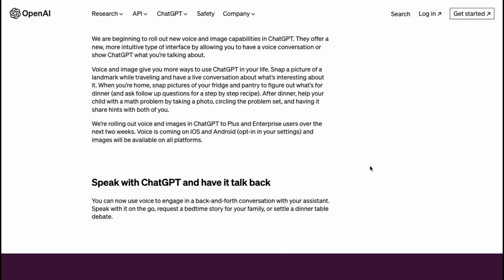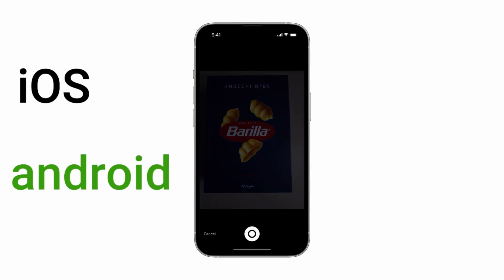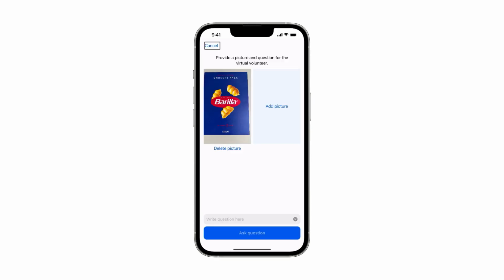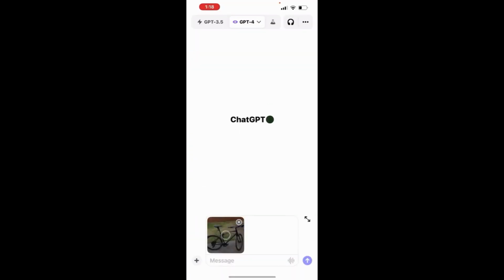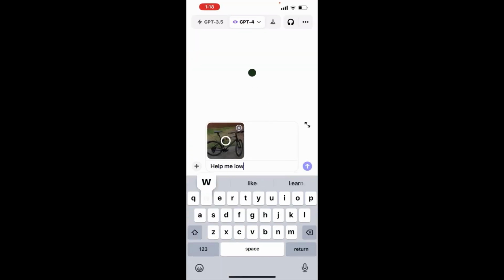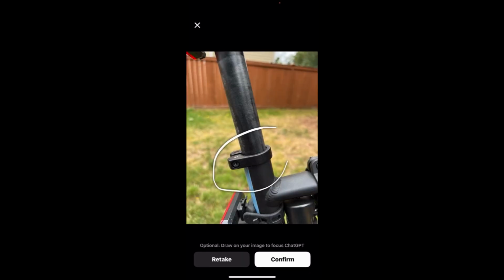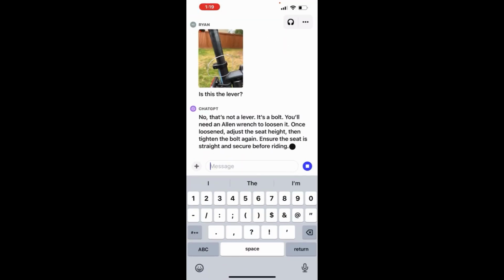You'll be able to have conversations with ChatGPT on iOS and Android, and you can also include images in the conversation. You can ask ChatGPT for assistance, in this case, to help you lower your bike seat. The chatbot will give you the steps of doing that. Now, this initial step is not that crazy because you can even ask ChatGPT to do it without the image. But the magic starts to happen when you upload a picture of part of the bike and ask more questions about it. It recognizes the part and suggests how you can adjust the seat using certain tools.